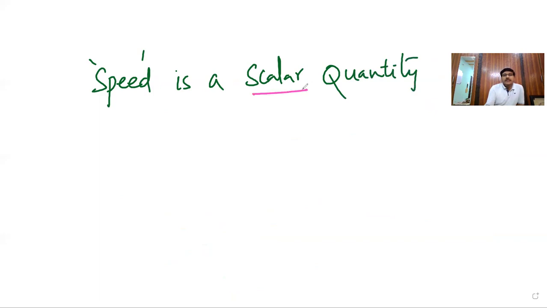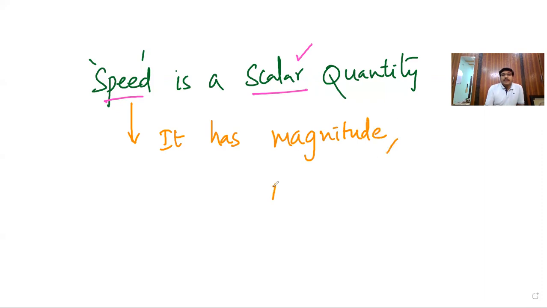It is a complete scalar quantity. What does it indicate? Speed has only magnitude. That's all. No direction.